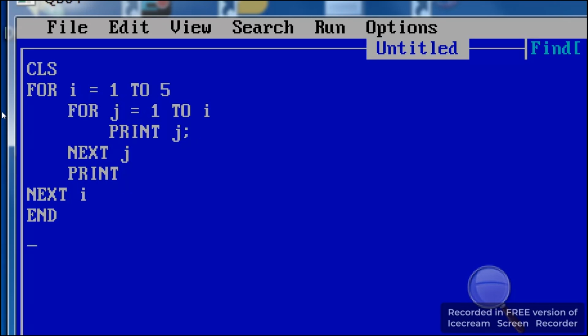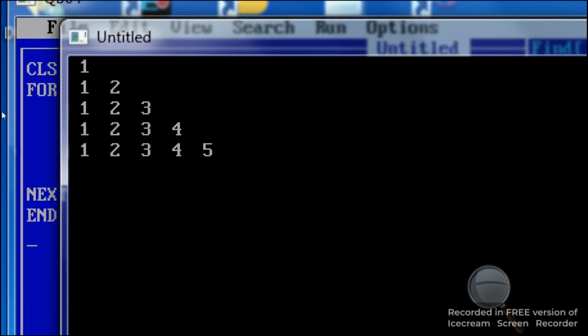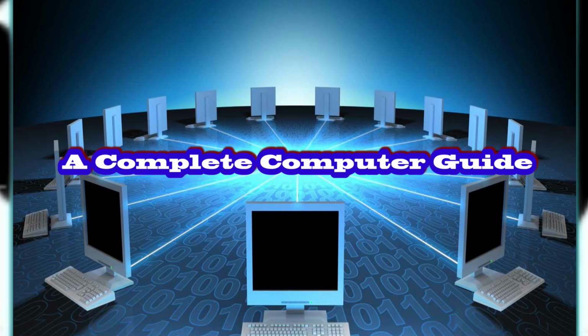Then you can see the output, and output is in pattern. So you can see 1, 1 2, 1 2 3, 1 2 3 4, 1 2 3 4 5.